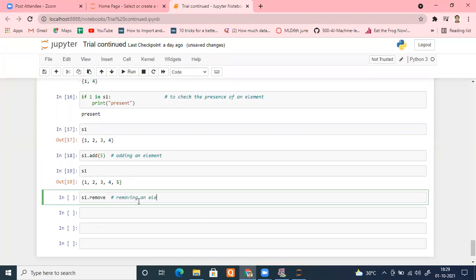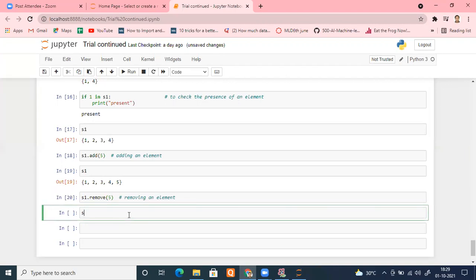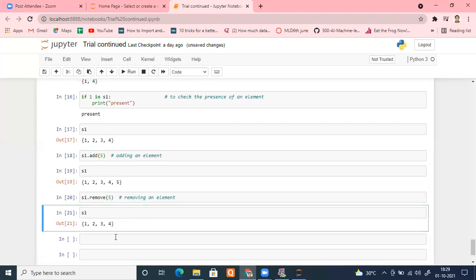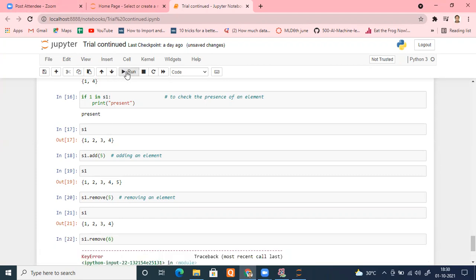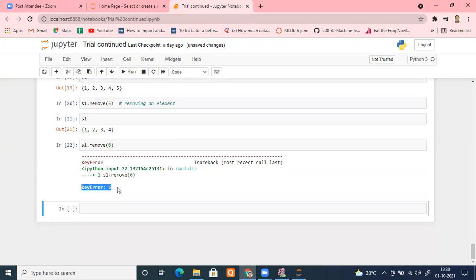Okay. But be cautious while you're using remove. For example, I pass 5 to this. Okay, 5 is present, no issue. It will do that. Let me check S1. Okay. Now do one thing. Again, do S1 dot remove. Now pass an element which is not present here. Again 5, because 5 has been removed. Anything you can put here, doesn't matter. Run the cell. See, it's showing a key error.